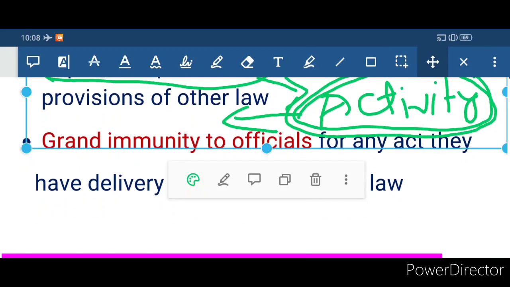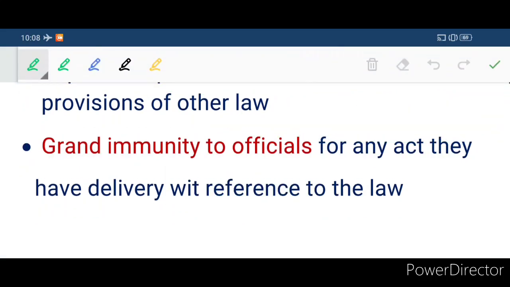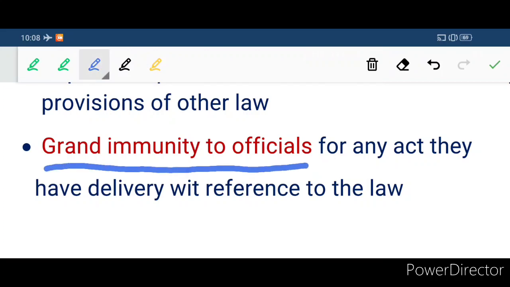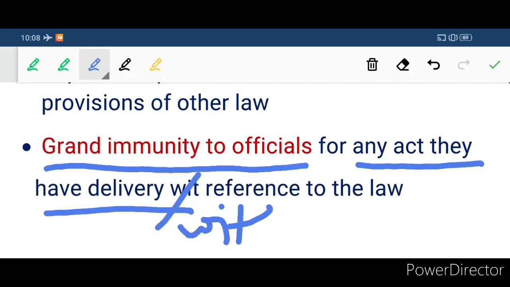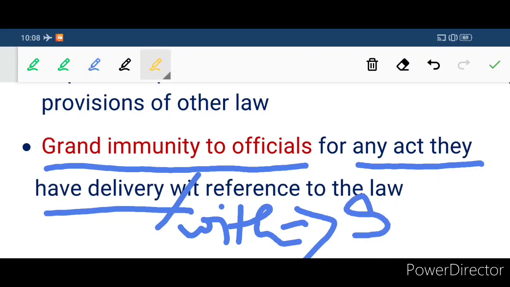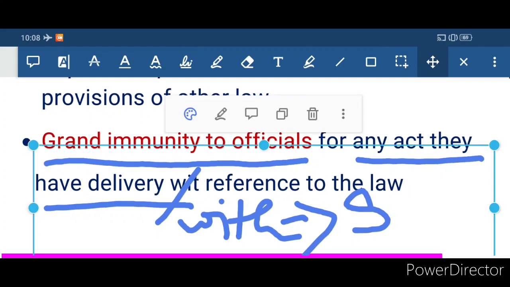It also grants immunity. Remember this point. This act grants immunity to officials for any act they have done with reference to the law. So if any forest official, or any special official assigned to look after environmental activities, takes any decision or punishes anyone, that person cannot be sued for delivering that judgment. Clear?